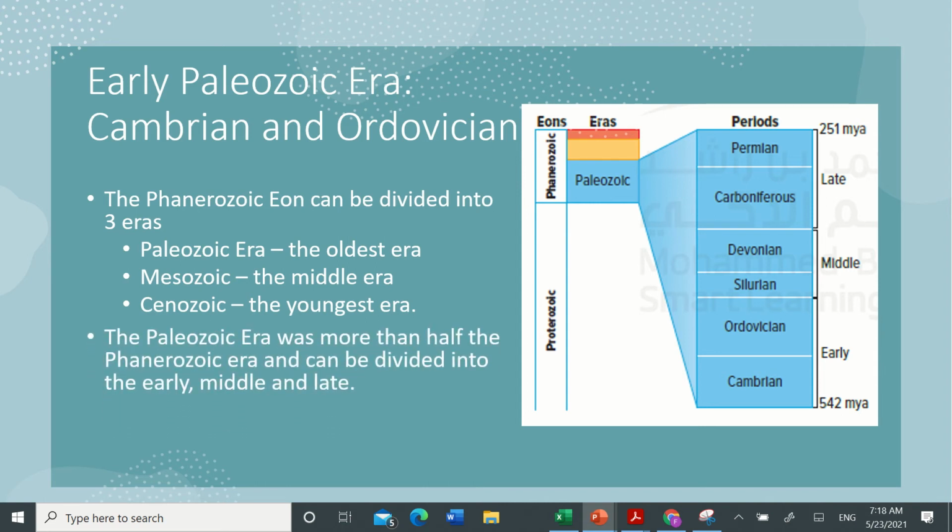The Paleozoic era was more than half of the Phanerozoic eon and can be divided into the early, middle, and late stages. As we said, the early stage includes the Ordovician and the Cambrian periods. The Cambrian was about 542 million years ago. Wherever we see MYA, remember that means millions of years ago.